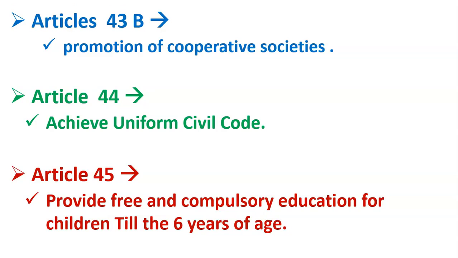Now friends, what is the meaning of cooperative society? A cooperative society refers to a type of business organization wherein people work together for a common goal. And what is that common goal? That common goal is the welfare of its members. So the definition is: a cooperative society is a business organization where people work together for a common goal, which is to promote the welfare of its members.